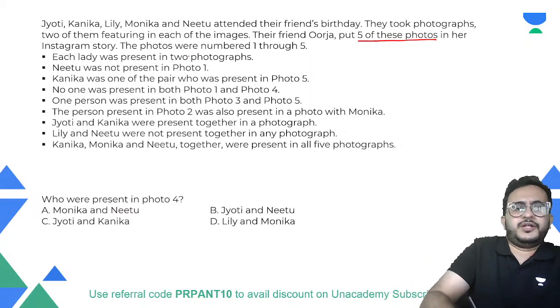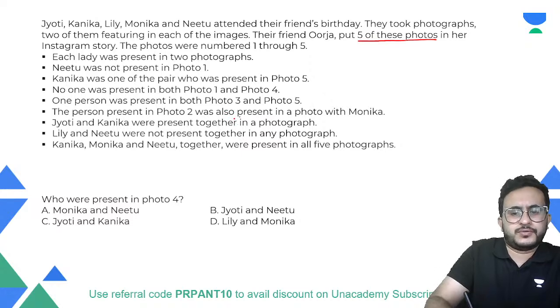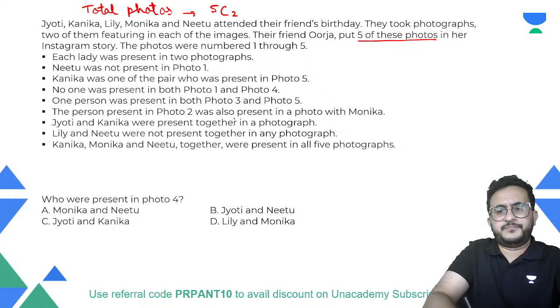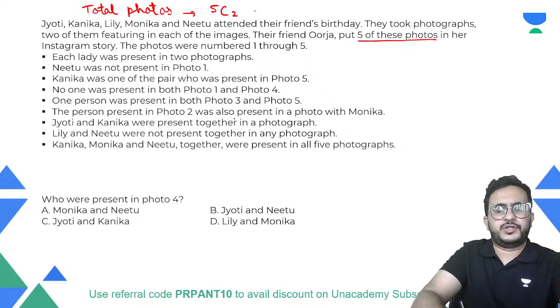So if we consider the total number of photos, there are five people and you have to pick two people out of five, isn't it? So that gives us the total number of photos as 5C2, which is what? 5 into 4 by 2, that is 10, right?